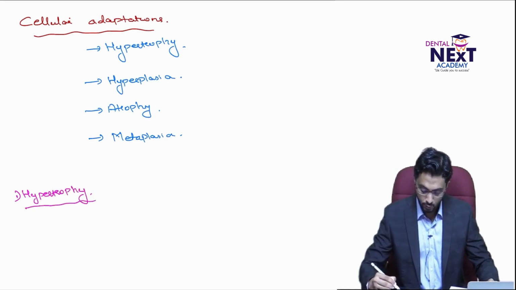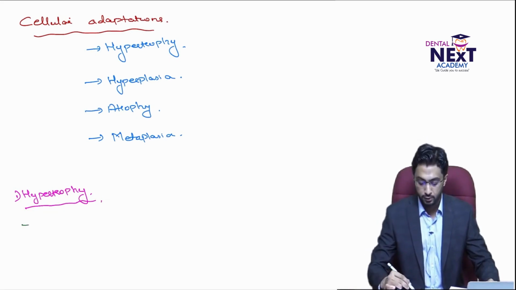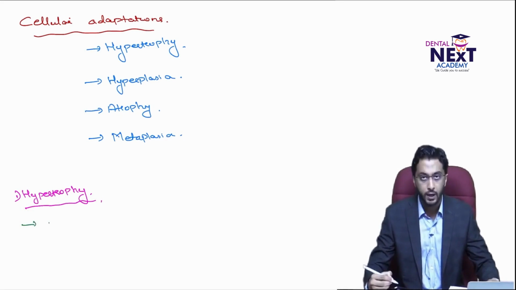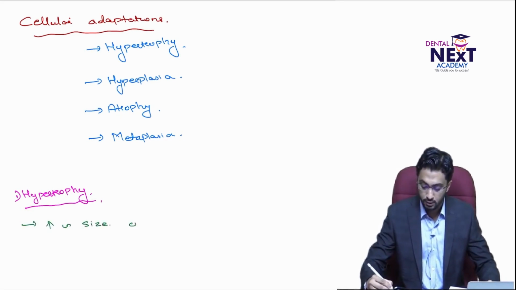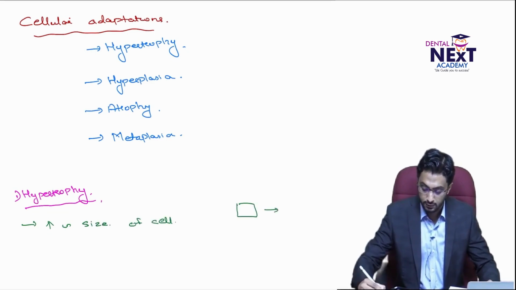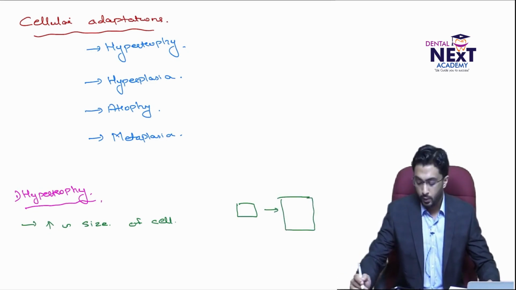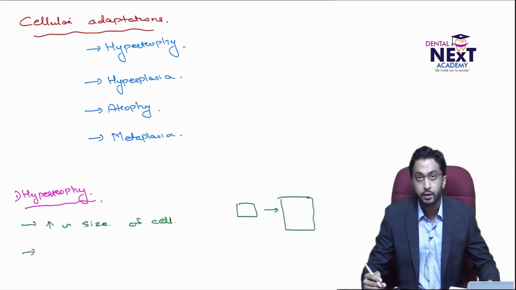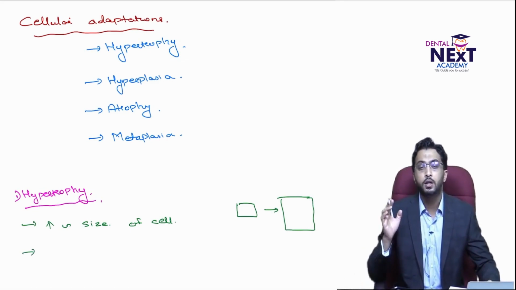Hypertrophy. What is hypertrophy and what happens in hypertrophy? Now, if you consider hypertrophy, the first thing you have to know is that it is an increase in size of the cell. A particular cell, if it is of this size, will just convert to a bigger size. That's it.